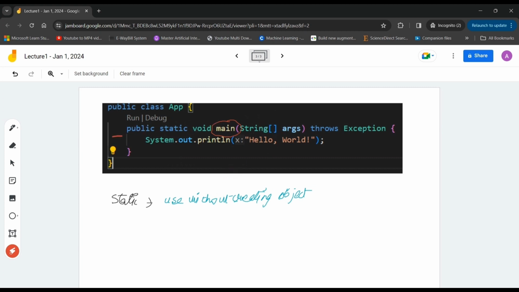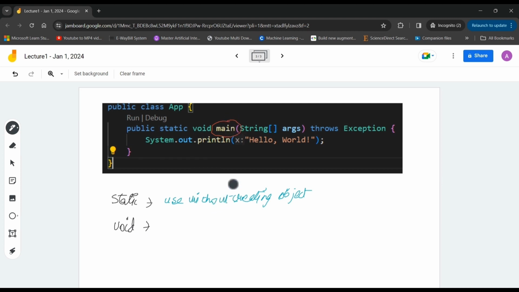Because once we are inside the program, then we can create an object and use methods. But there should be some point where we can enter the program without creating the object itself, right? Okay, now let's move to void itself. So what is void? Void means that it returns nothing, and this main method always returns void.